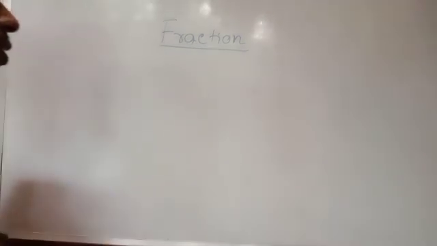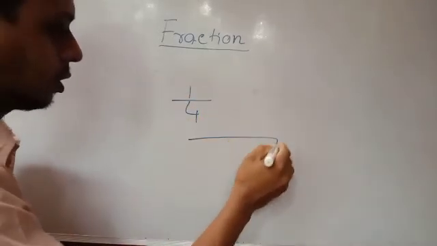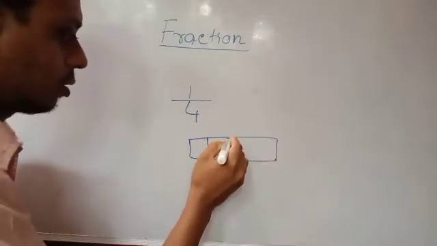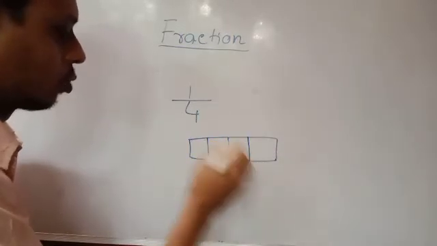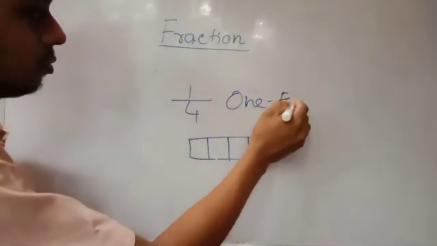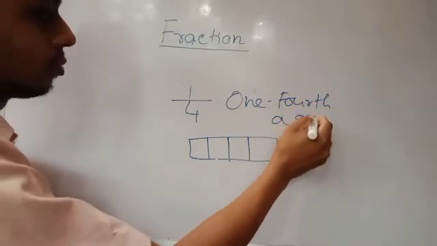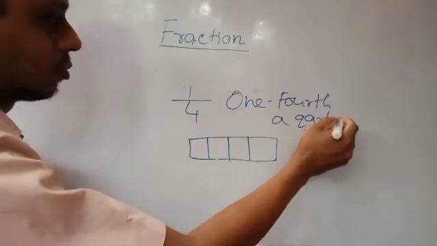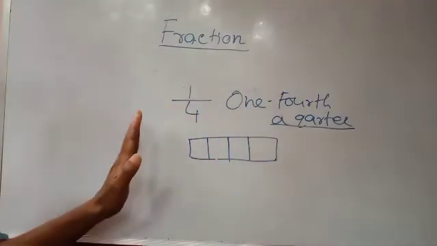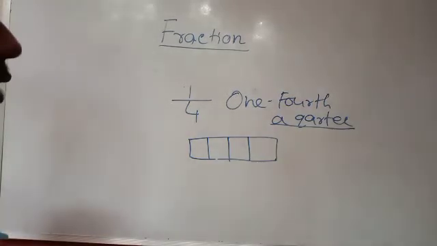And another is 1 by 4. That means the total part is divided into 4 equal parts. That is 1/4 or a quarter. A quarter means 1 by 4. That means one part out of 4 parts means a quarter, or 1/4.